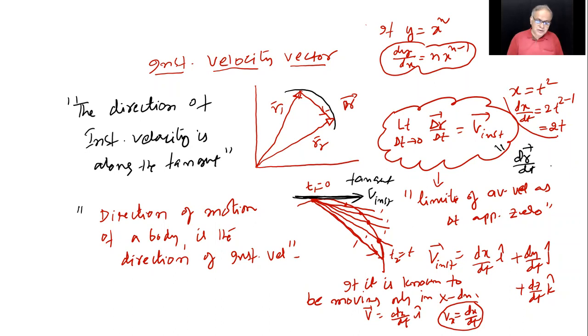Okay. So yes, sir. Both the techniques and basic ideas. The technique is this. Most of the times we'll be going for this formula of derivative, dy by dx, that is derivative of y with respect to x, is n into x power n minus 1. So this helps us in calculating the instantaneous rate of change of y on x. And here, the instantaneous rate of change of displacement on t is called instantaneous velocity.